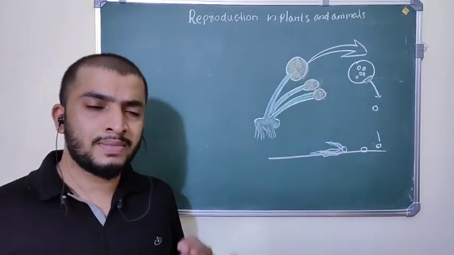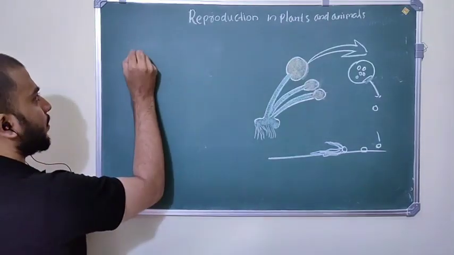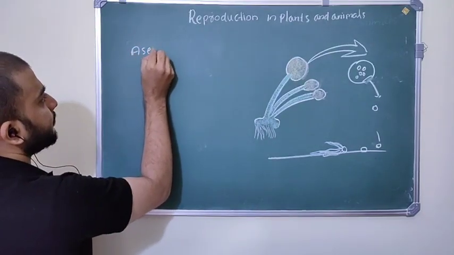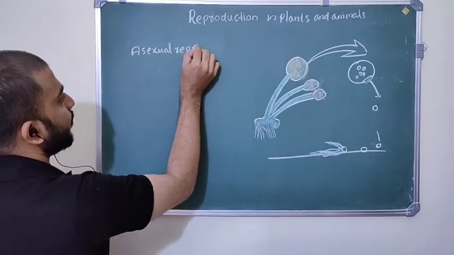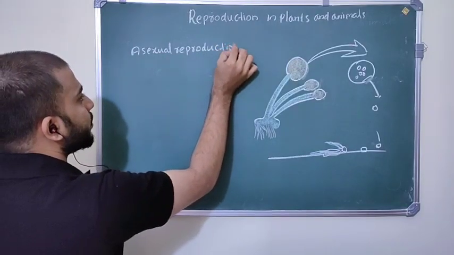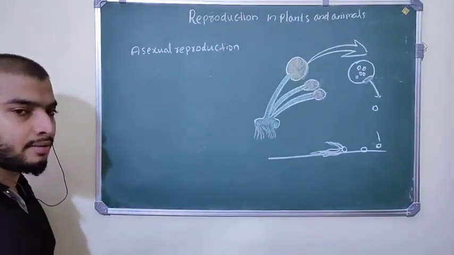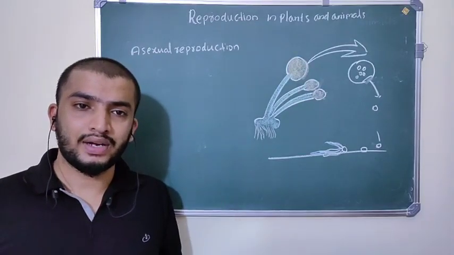So what is meant by asexual reproduction? That is my question. In sexual reproduction, you can see gametes, male and female gametes involved, and there are two parents involved.